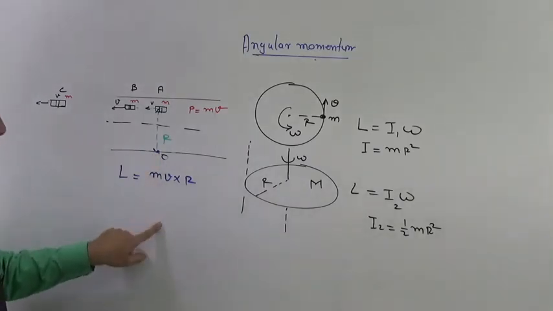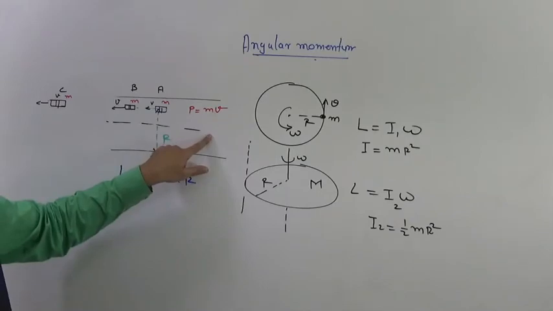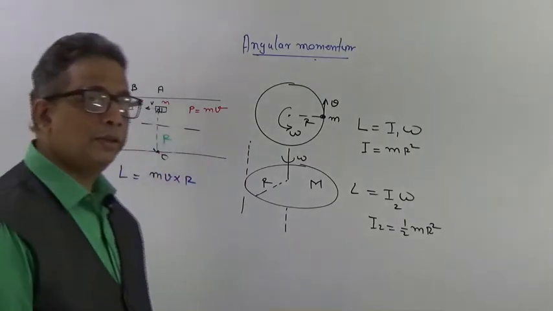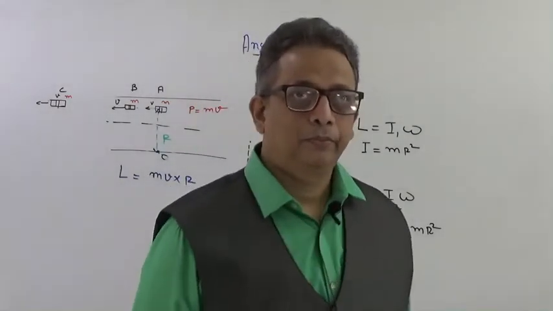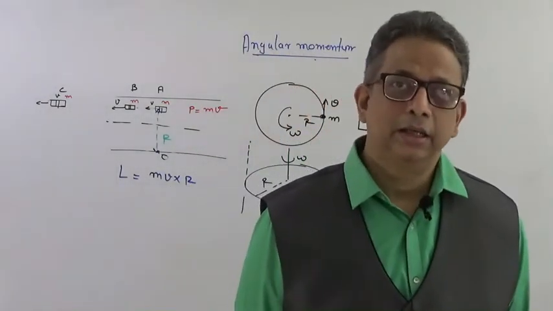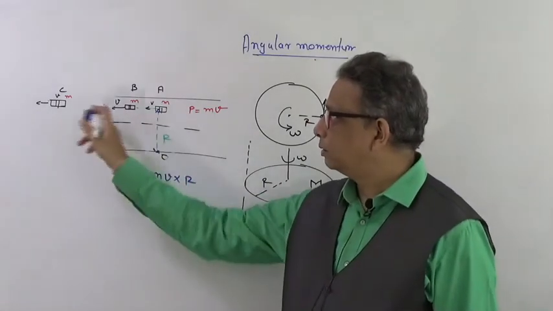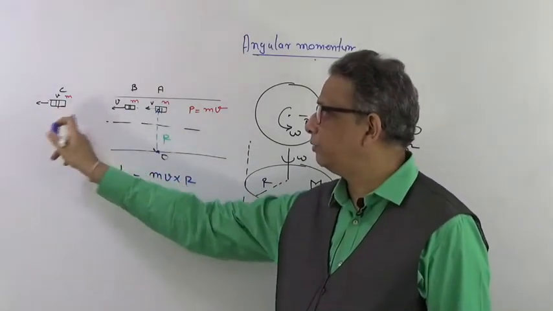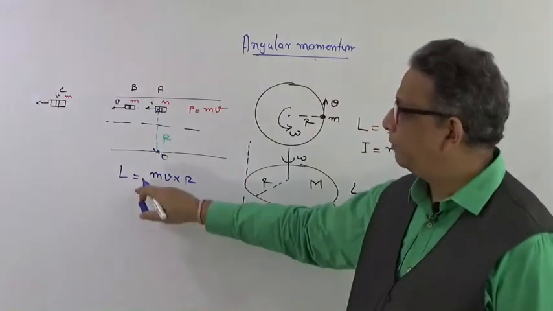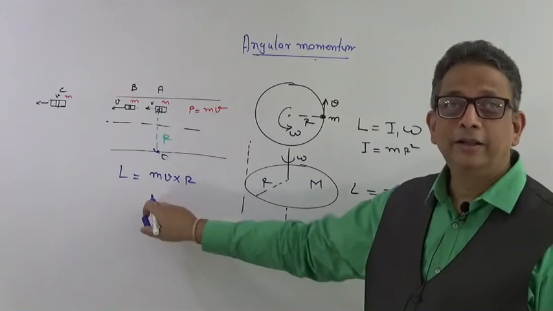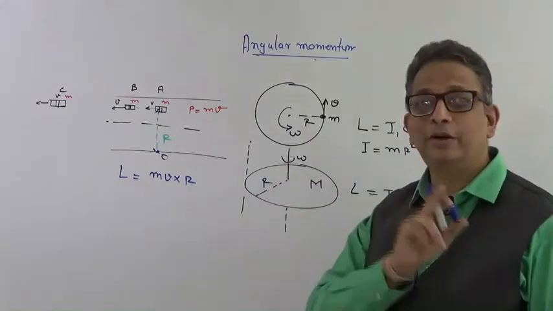At this particular point it will be different, at this particular point it will be different. Right now we are talking about angular momentum around point O. Are you getting this? Is it clear? Right? So around this point O, the car which is moving with the velocity v is having an angular momentum, and which is given as mv into r. We know that angular momentum is what? Linear momentum into the perpendicular distance.